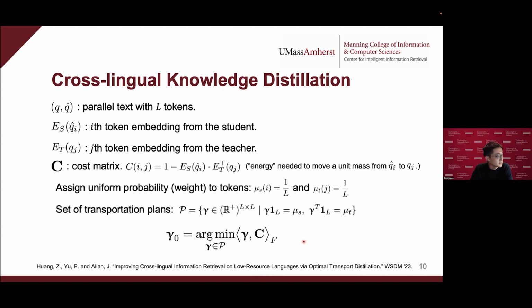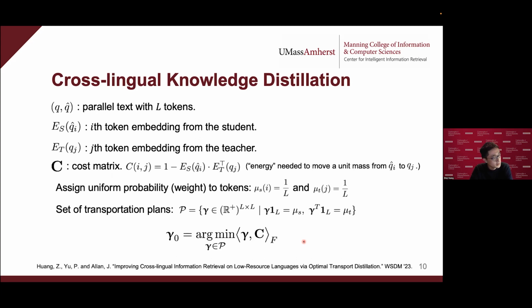And now we can formally define this cross-lingual knowledge distillation. Suppose there is a parallel text with L tokens, Q and Q hat. We use e^S_{q_i hat} to represent the i-th token embedding from the student model, and then we use e^T_{q_j} to represent the j-th token embedding from the teacher. And then we define our cost matrix as the cosine distance between these tokens. So we can think of this cost as the energy needed to move a unit mass from q_i hat to q_j.